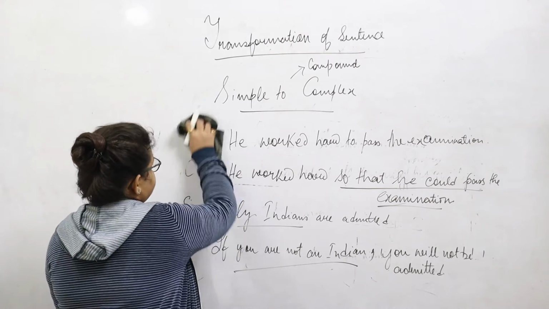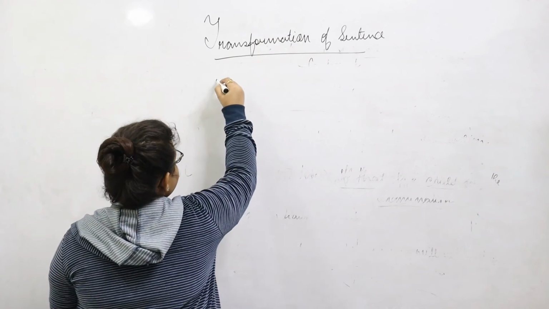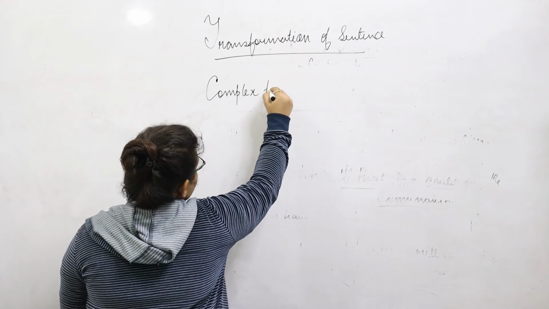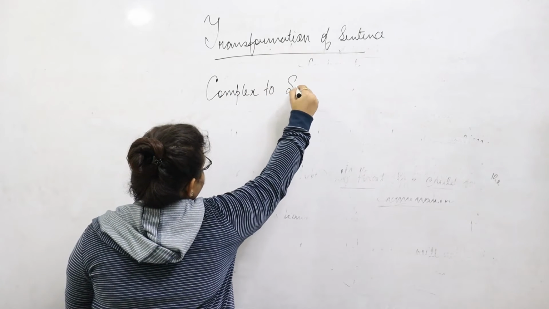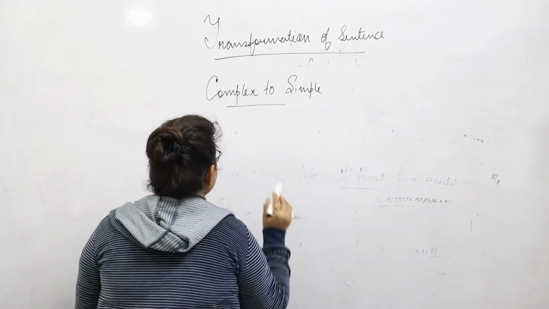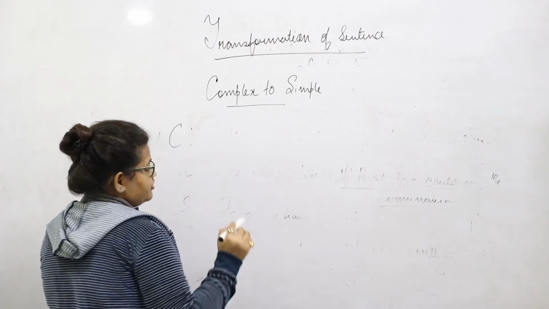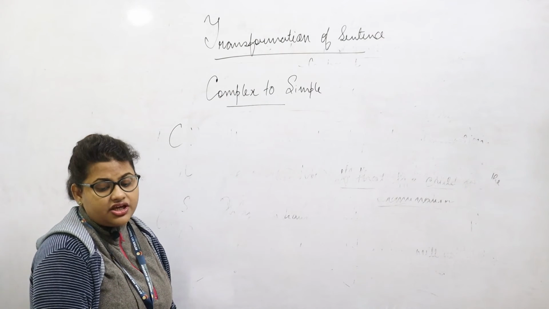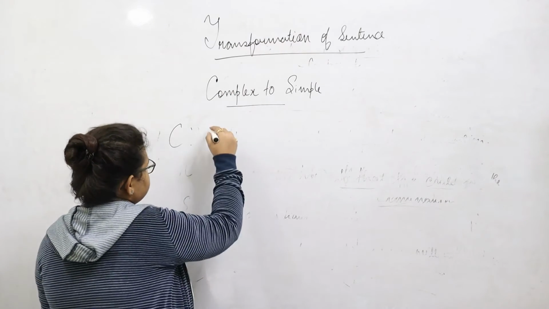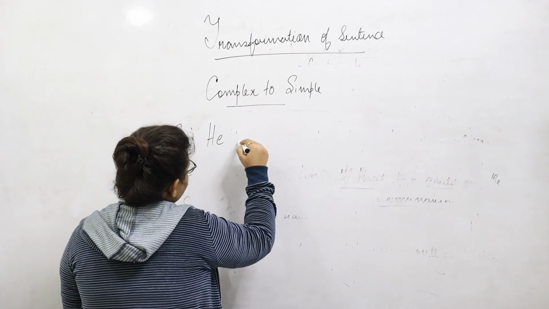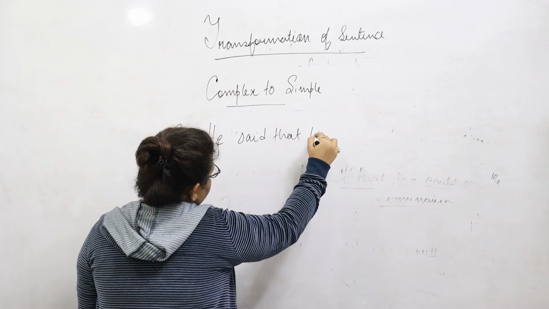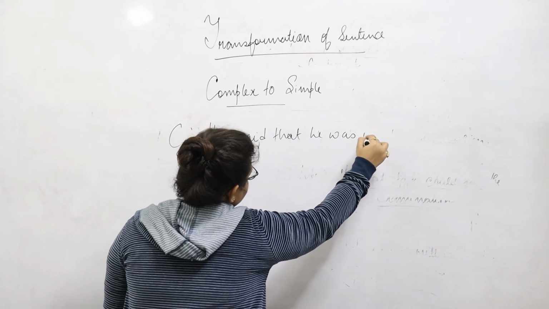For example, we will transform sentences now from complex to simple. The complex sentence, for example, if we have a sentence where we are using a noun clause, we will say, he said that he was innocent.